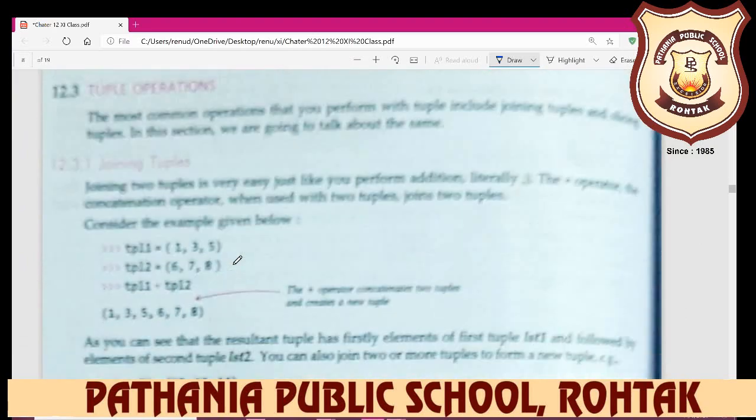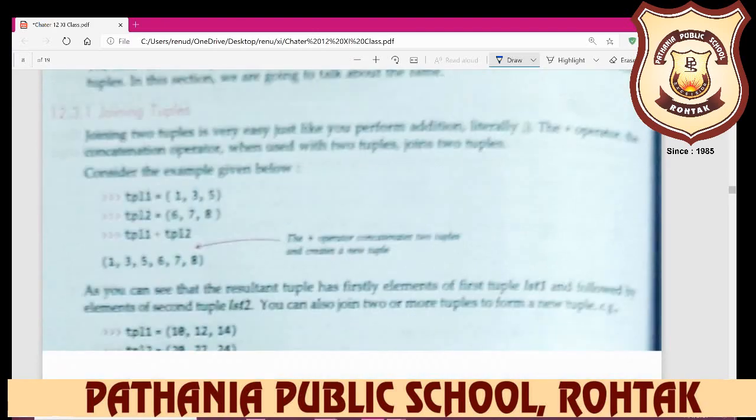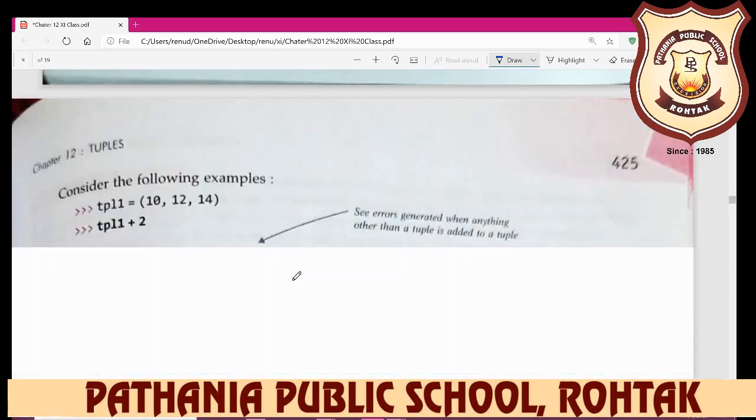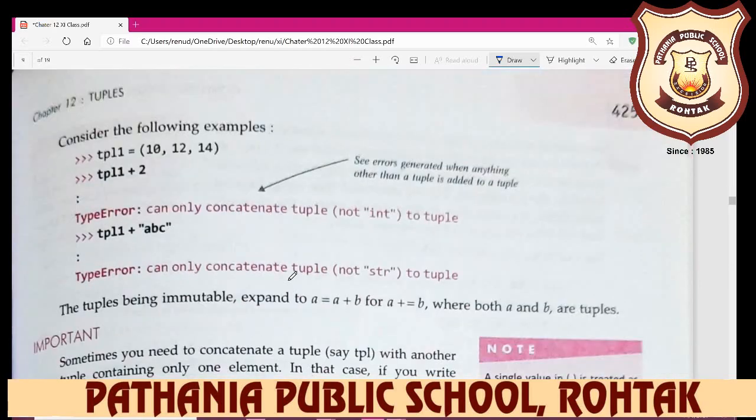Next is tuple operators. For this you can do the practical. First is the joining operator. And what is the use of the joining operator? Joining two tuples is very easy, just like you perform addition. The plus operator, the concatenation operator, when used with two tuples, joins the two tuples.